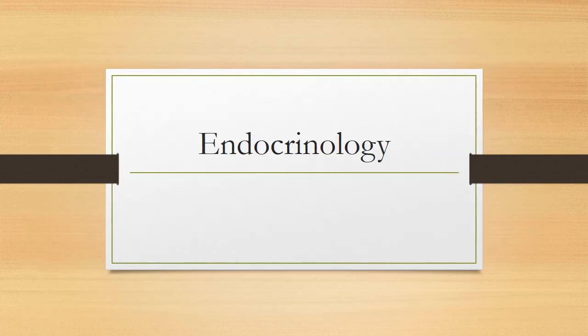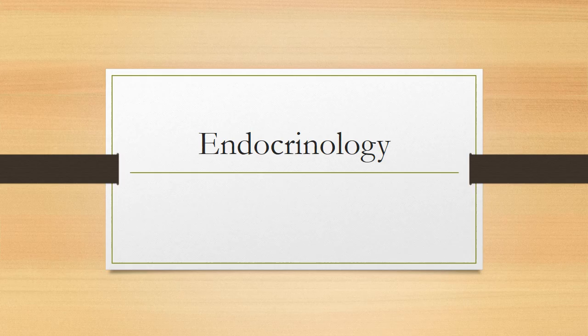So, endocrinology. What is endocrinology? Endocrinology means the study of hormonal or hormone related things. In our body, we are having the endocrine glands. Actually, we are having the glands, those cells which will secrete some substances, maybe enzyme, maybe hormone. Endocrinology means the study of those hormonal glands specially.